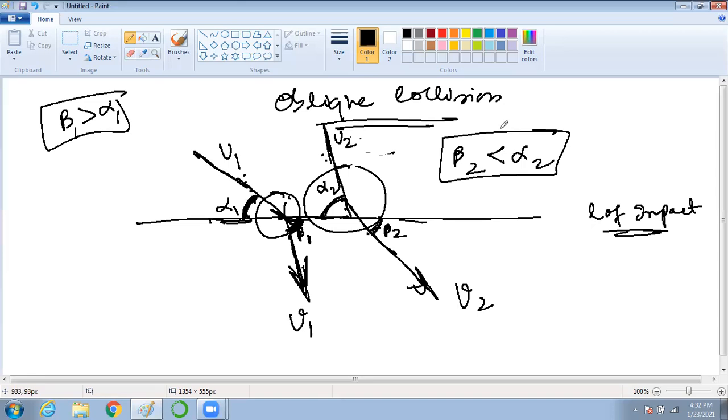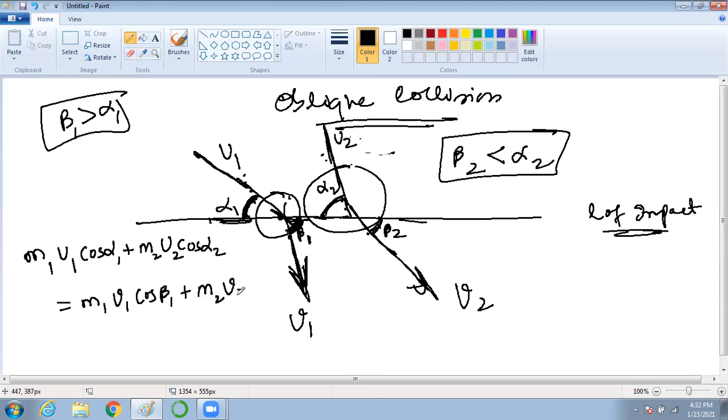So here also linear momentum is conserved. How will we write it? We will write our conservation of momentum equation as m1 u1 cos alpha 1 plus m2 u2 cos alpha 2 equal to m1 v1 cos beta 1 plus m2 v2 cos beta 2.